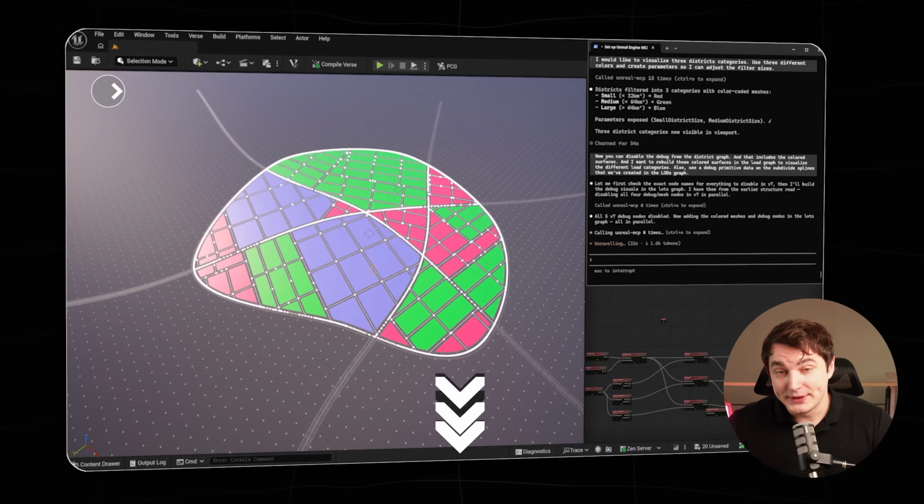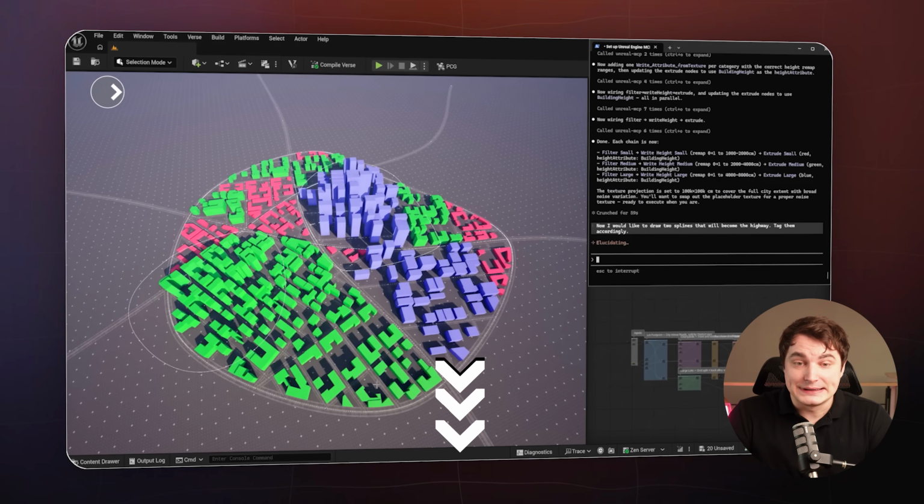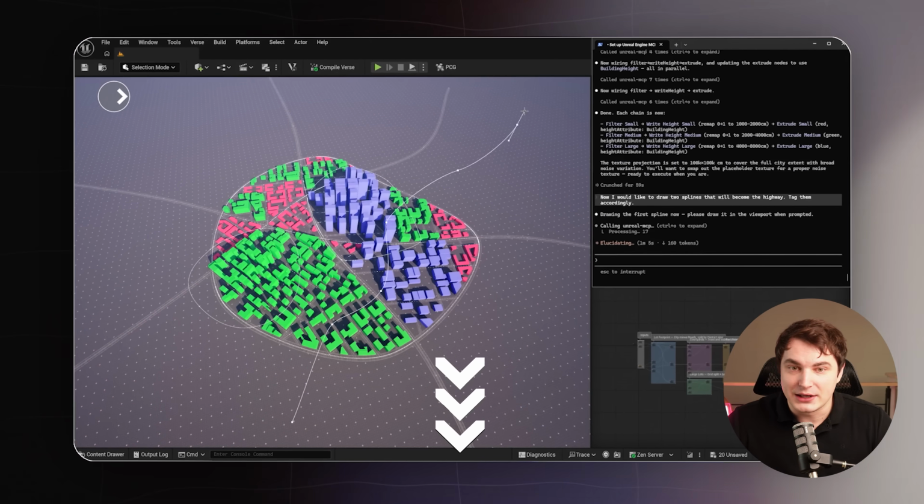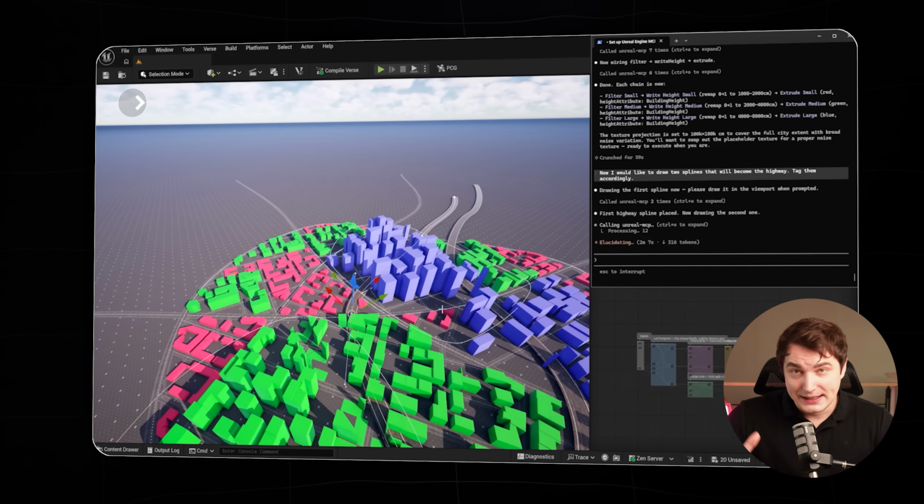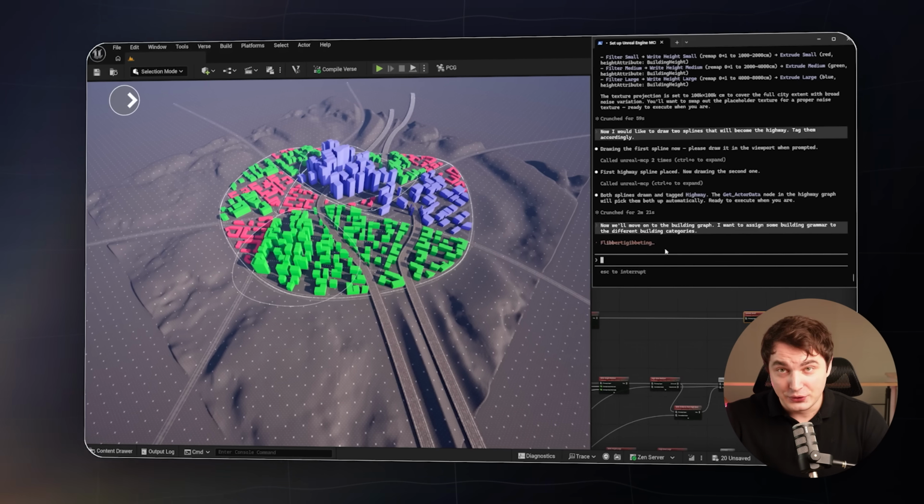Again, that Vibe UE plugin is also free, and yes, you can connect it to Codex, not only Claude Code. You can connect it to Gemini, you can try to connect it to Mistral or any other open source LLM as well, and that's most likely gonna work well. You can also let me know in the comments if you would like to see this MCP work together with some open source LLM, because I'm considering doing a video about that if you guys want it.